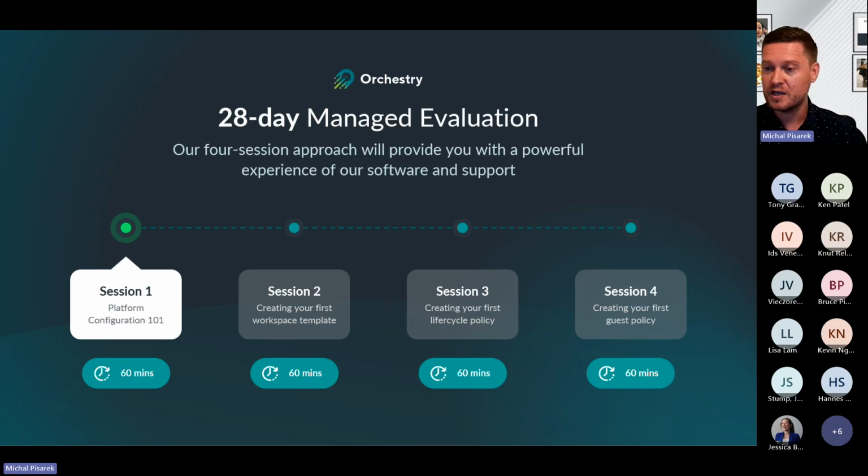Where's the archive located? So you've got options here. It's either going to be located within your SharePoint environment, but you can also move it to other areas also. So Azure, Azure blob storage is the most common one, but you do have choices in terms of how you do that as well. In terms of how Orchestry is built and architected, it's all built on Azure. It's all built within the Microsoft 365 environment, because again, we have such a close coupling there.